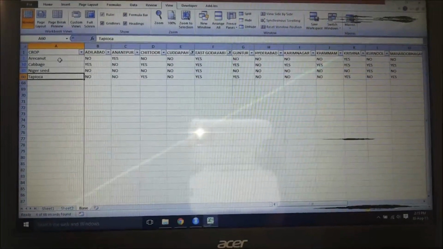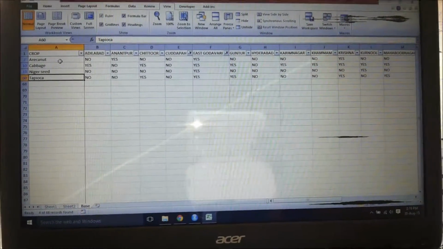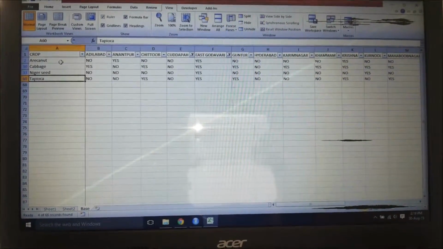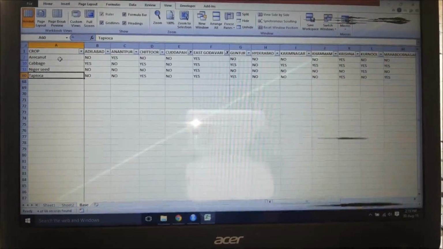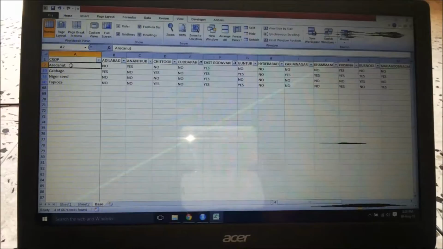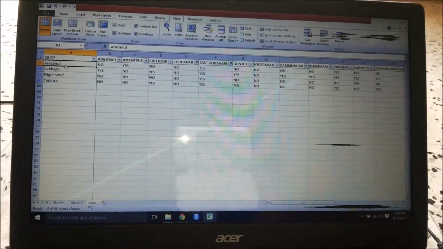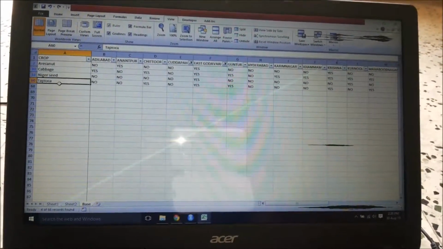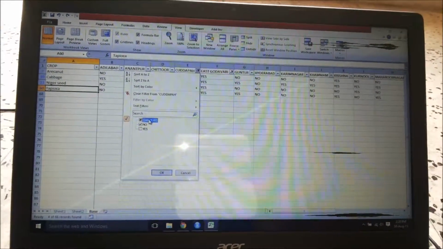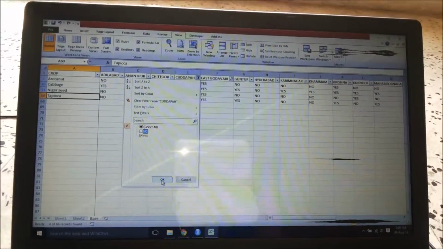For argument purpose or for ease of understanding, if we assume that East Godavari's land and Kadapa's land, soil content and the irrigation facilities are same, then we can specify that people of Chittoor can try growing arknot, cabbage, Niger seed and tapioca. So let's get back to the actual point where we are seeing the similarity between Kadapa,